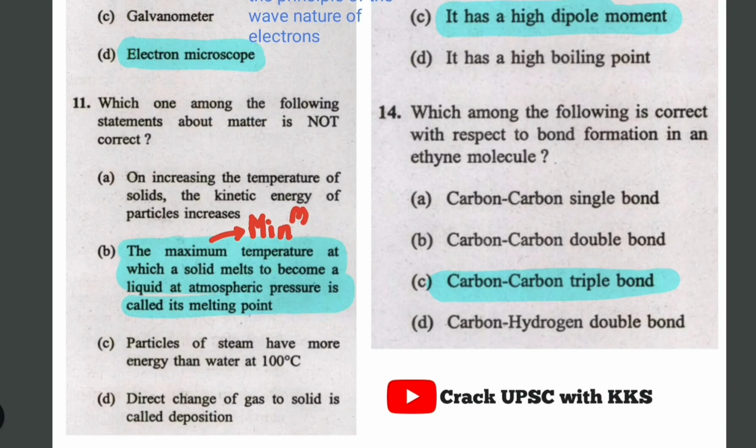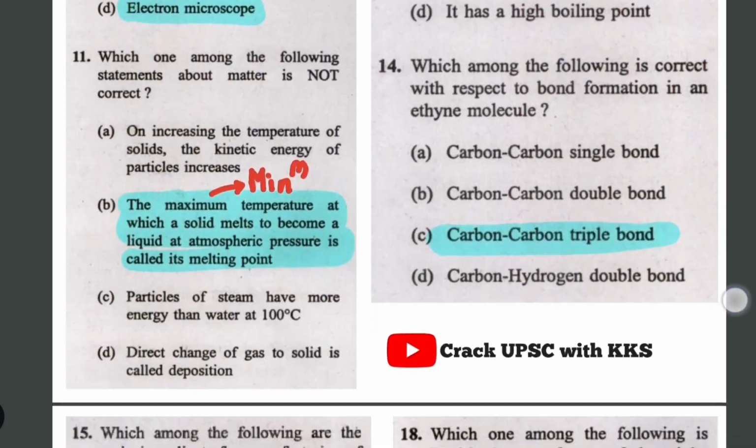Here they have just changed maximum to minimum in the definition of melting point, so they have replaced minimum with maximum, and so that will be the incorrect statement. You will have to look into every minute detail of the topics. This statement is directly from NCERT, but what they did is change maximum to minimum. So you will have to look into minute details also.